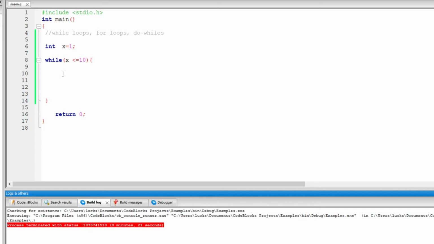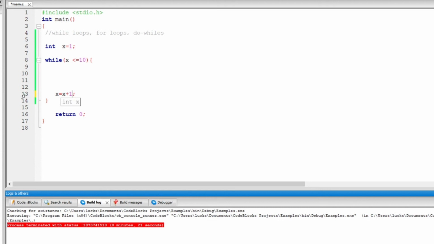So in some situations you need such programs, which have what you call infinite loops, loops that continue forever. But in most applications you're going to want this condition here to end at some point. So how do we make sure that this x reaches 10? We have to say x is equal to x plus 1, or whatever you'd want. You would even say x is equal to x plus 5. I'm just saying plus 1 because I want to see it incrementing from 1 to 2 to 3 to 4